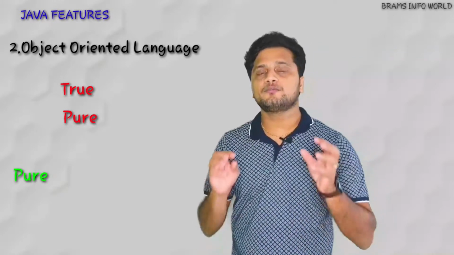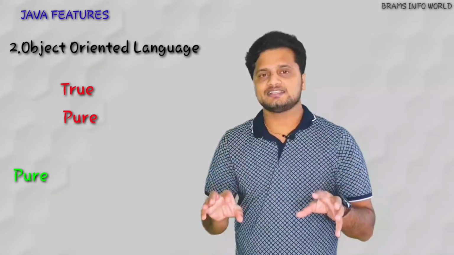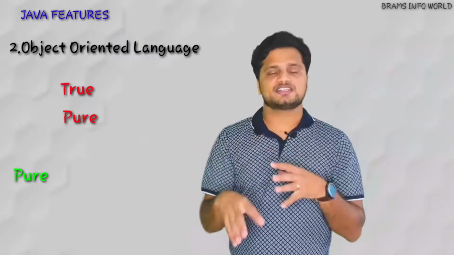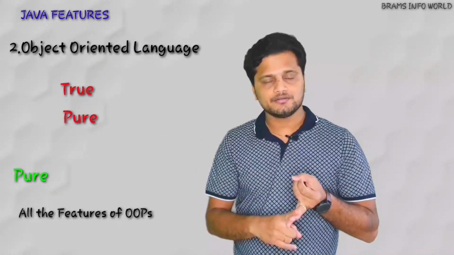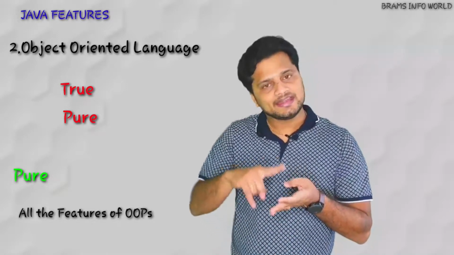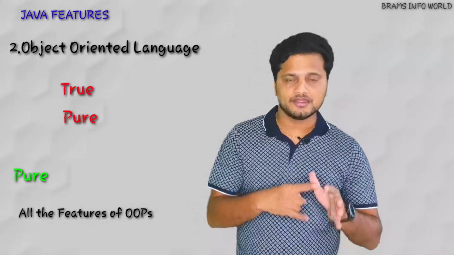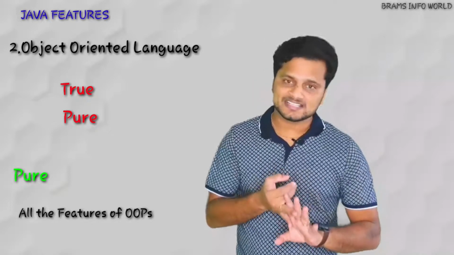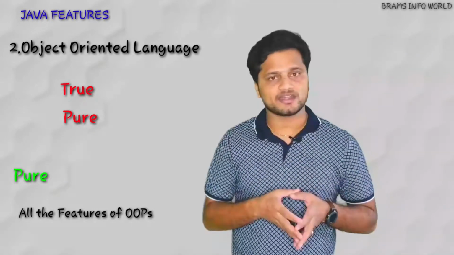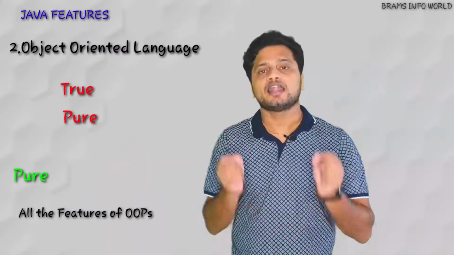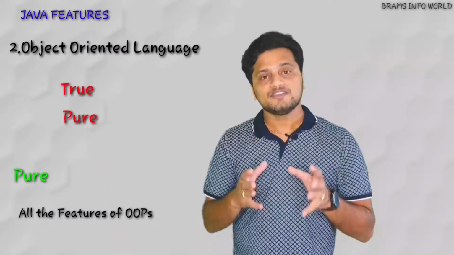What is the meaning of pure? Pure in the sense it supports all the features like classes and objects, encapsulation, abstraction, inheritance, polymorphism, dynamic binding, message communication, all the features of OOPS. There are a few languages like VB and VC++.